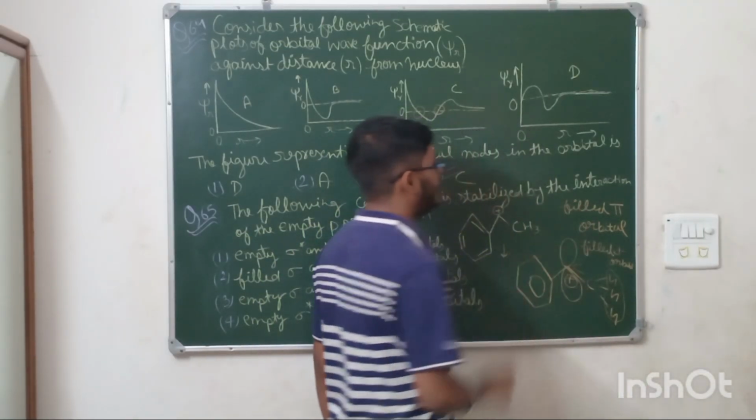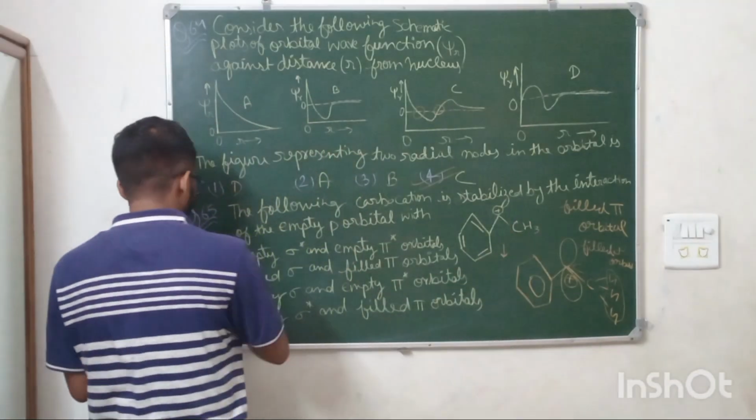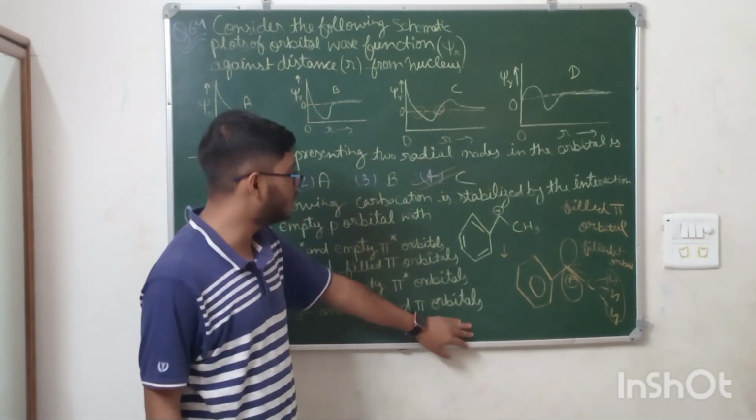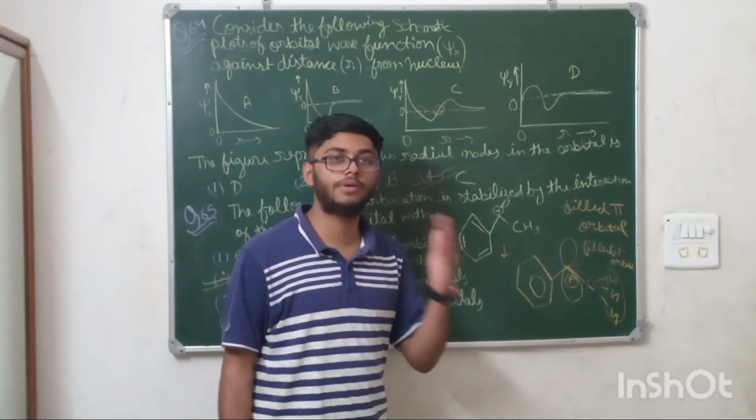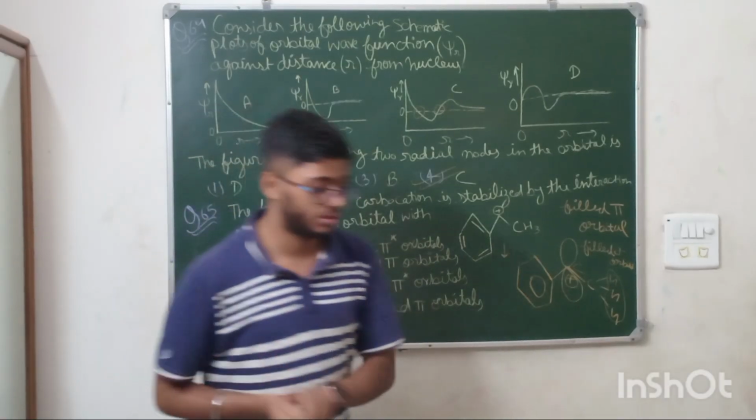So filled pi orbital and filled sigma orbital is the answer, which means option number second. Both the questions are really easy. In this question you need to have a basic concept of resonance and hyperconjugation. Okay, so moving on to the next questions.